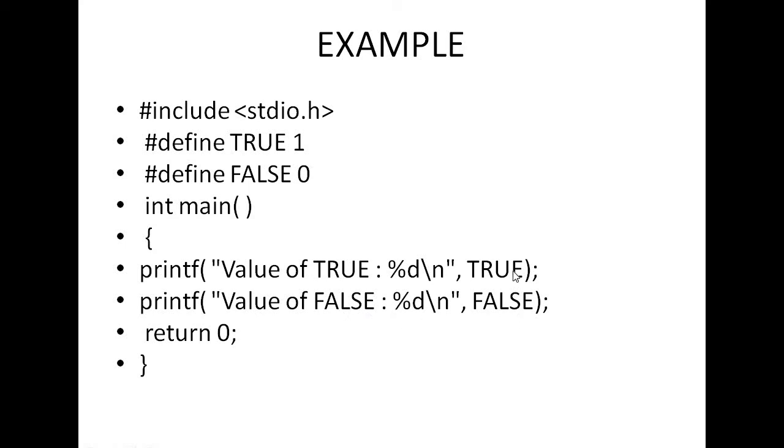So what is the output here? TRUE means 1, FALSE means 0. TRUE is replaced by 1, FALSE is replaced by 0. So what is the purpose of #define? With the help of #define, I can use symbolic constants in my program. What is a symbolic constant? These TRUE and FALSE are known as symbolic constants.